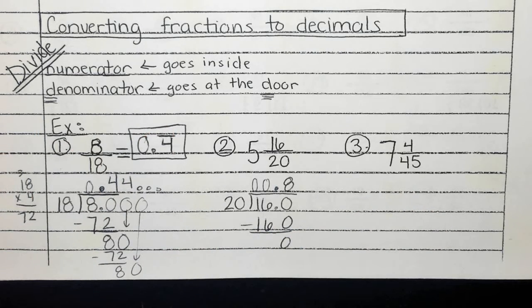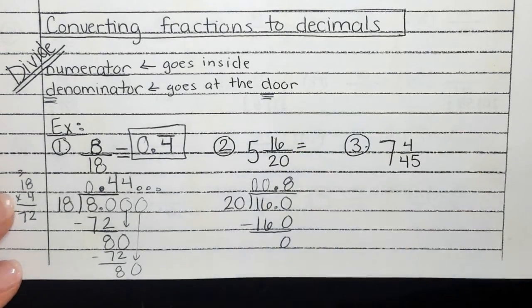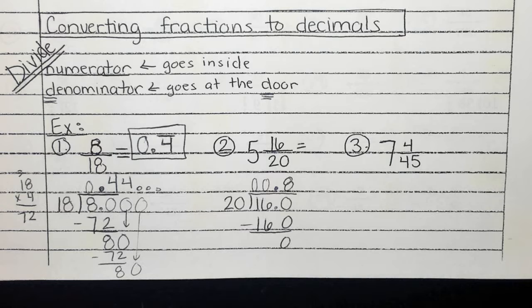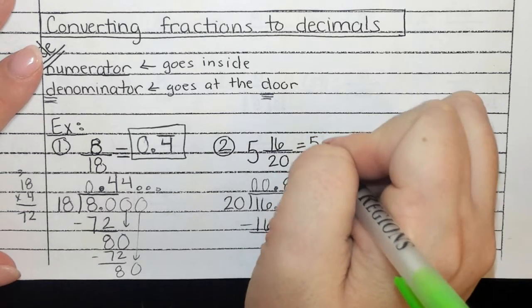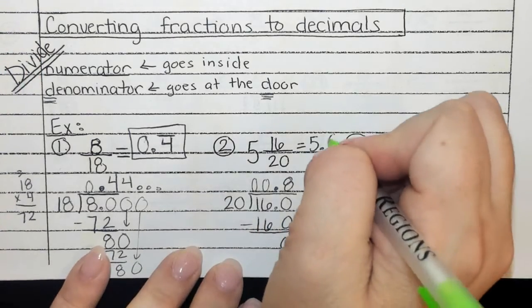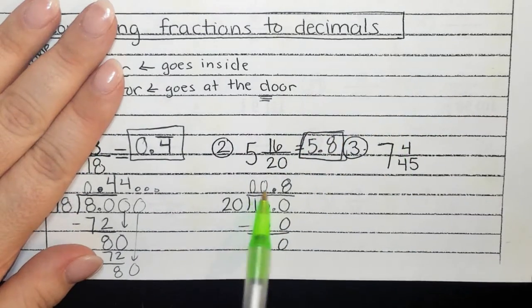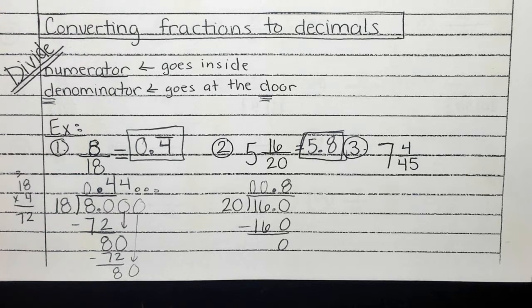All right, now let's look at how we're going to write our answer. On number 2, is there anything that needs to go in front of that decimal, Aubrey? A 5. It has a 5 as a whole number, so I've got to put that 5 in front of the decimal. And then I'm going to look down here. What's going to go behind the decimal? 8. Okay, so those zeros in front didn't matter because what do I need in front? A 5. And I only need the 8 from behind.